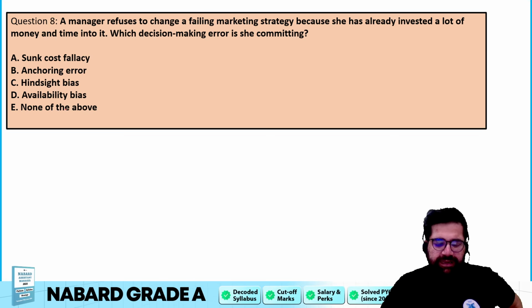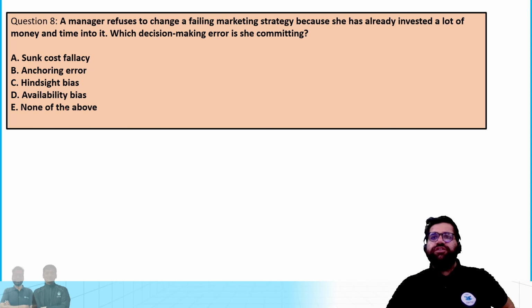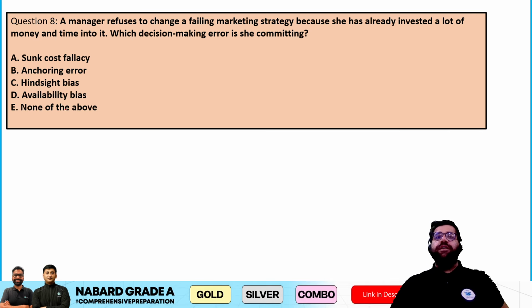Question number 8, 9 and 10 now. A manager refuses to change the failing marketing strategy because she has already invested a lot of money and time. This type of decision making error is known as what?